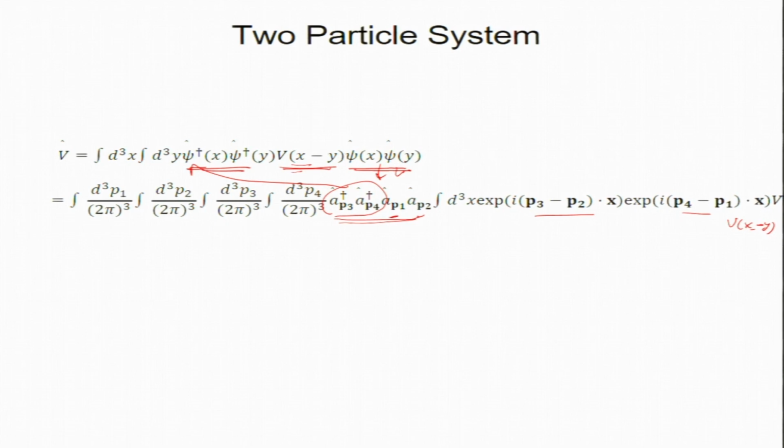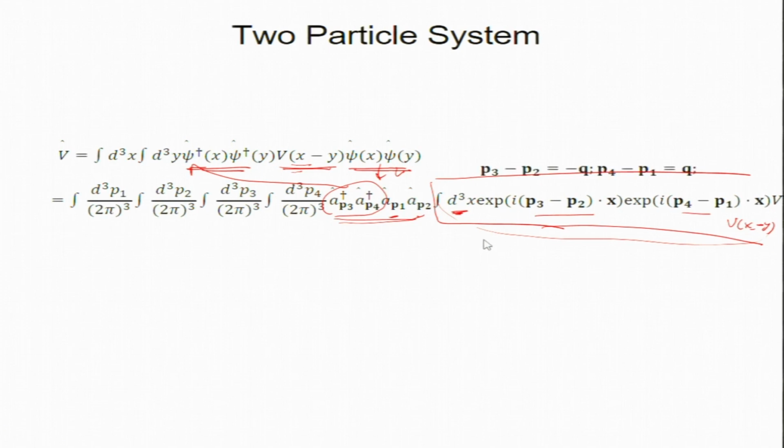Clear, no? And there is the integral d cube x here. This part is the real space integral. Now, this whole object is a function of P1, P2, P3, P4, and x will be integrated out. So, the potential will have all the momenta. So, this is a bit of manipulation. P3, P4 minus P1 is written as q, you will see why. P3 minus P2 is written as minus q. So, our operator looks better.